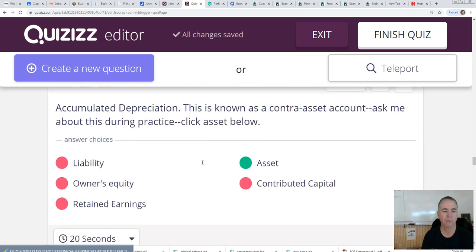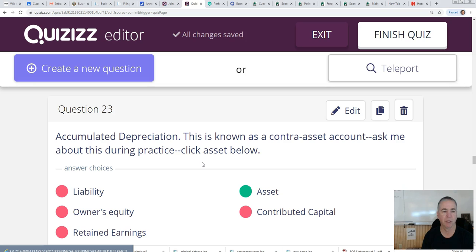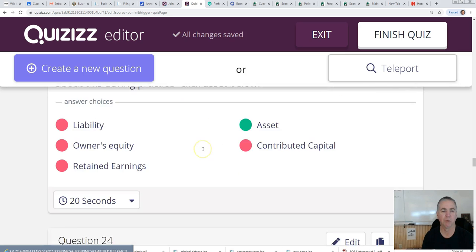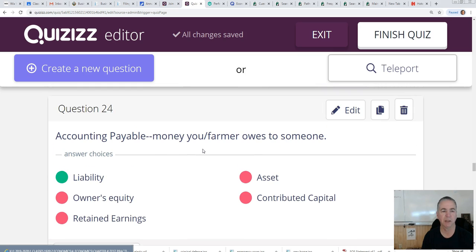That's a repeat. We won't spend too much time on this, but accumulated depreciation. On this one, as you can see, I just tell you right here, click asset below. We won't worry about that one for this class. Accounts payable, we will worry about this anytime that you owe money to somebody. Like if you buy something and don't pay for it right away, then that is known as a payable, accounts payable, and that is a liability.